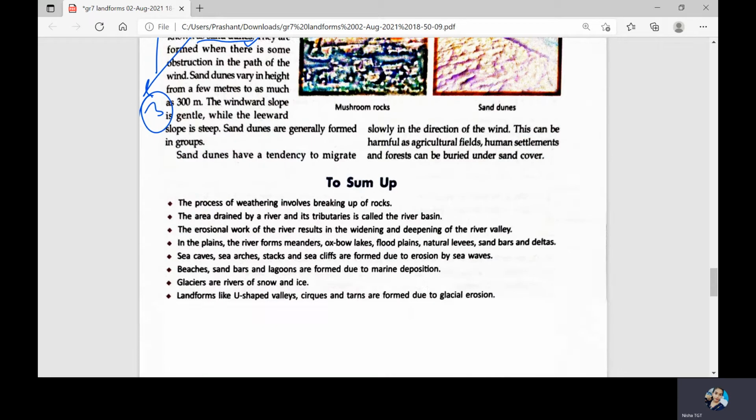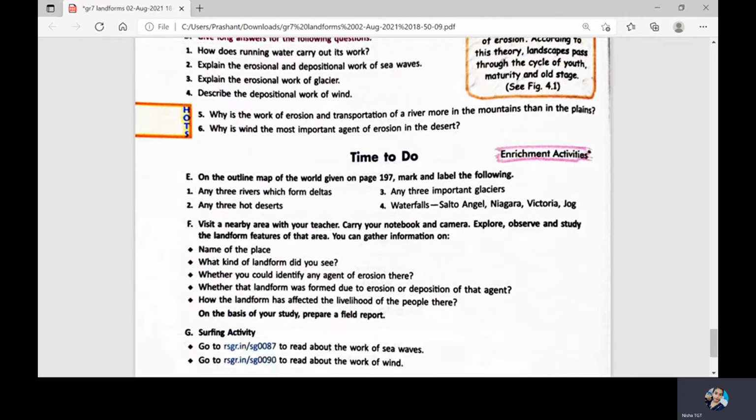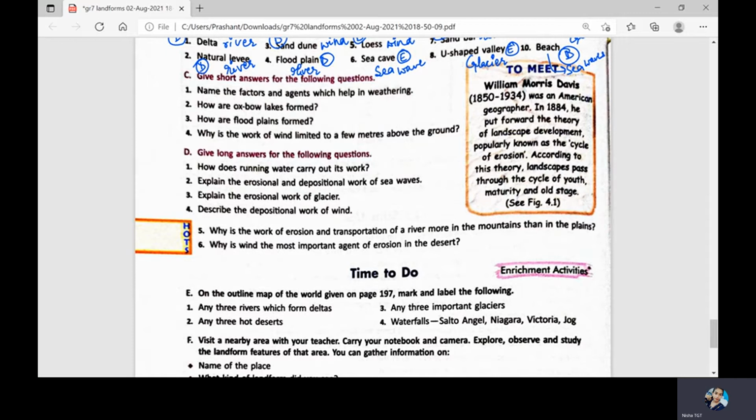Now the next question, like we have completed all the long answer questions also. Next is asking, why is the work of erosion and transportation of river more in the mountains than in the plain? And why is wind the most important agent of erosion in the desert? So this is all mentioned in the book. You can refer to the respective paragraphs and you'll get your answer. Prepare these two answers on your own. I'm not going to tell you because these are so easy. And then after, you can send me on my WhatsApp.